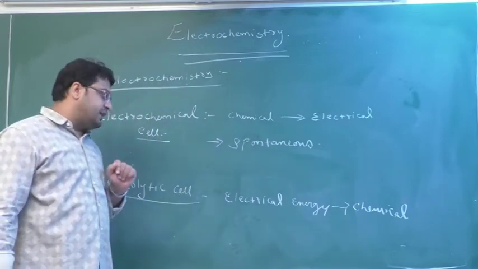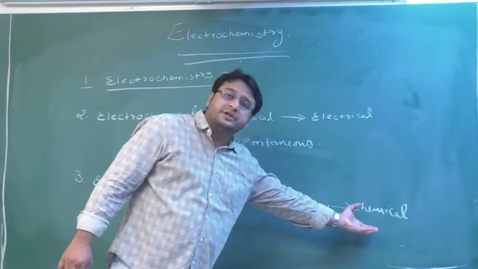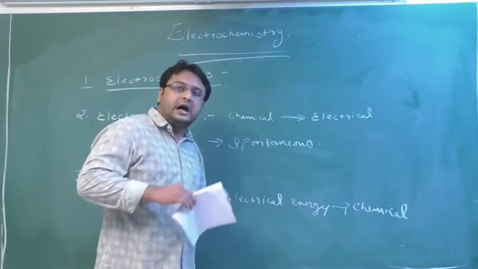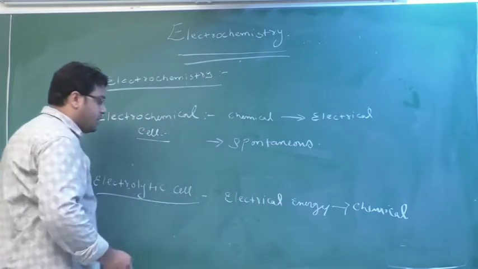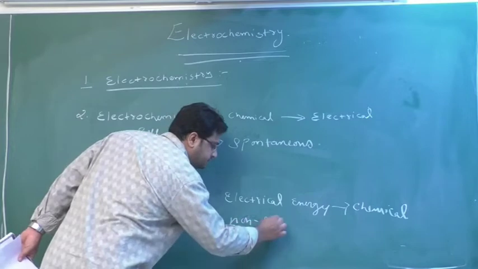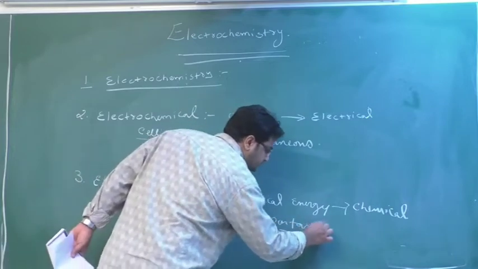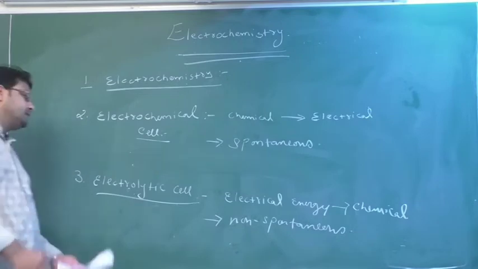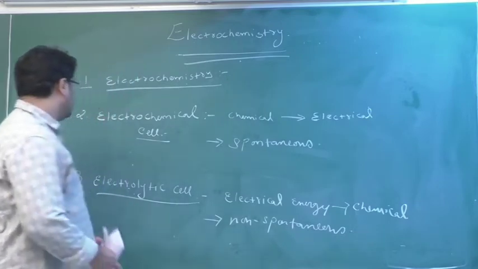If I don't supply electrical energy, chemical energy will not be generated. Means the work is not done of its own. Means this electrolytic cell is non-spontaneous. Okay? Clear this part?